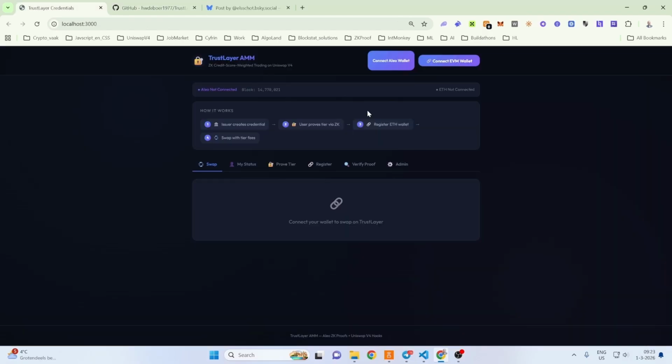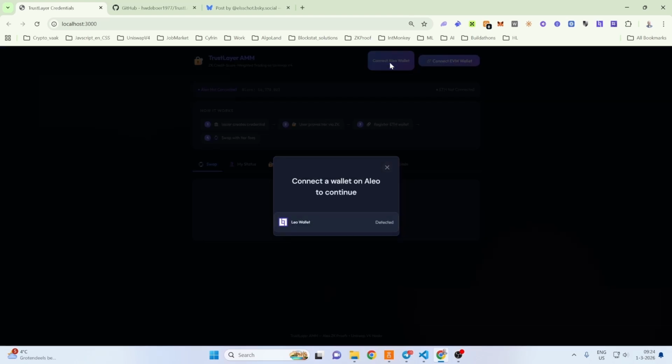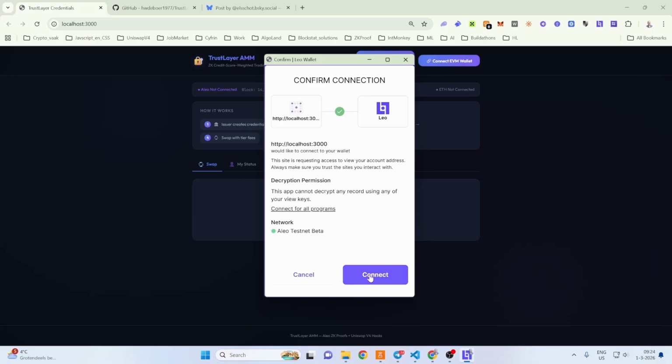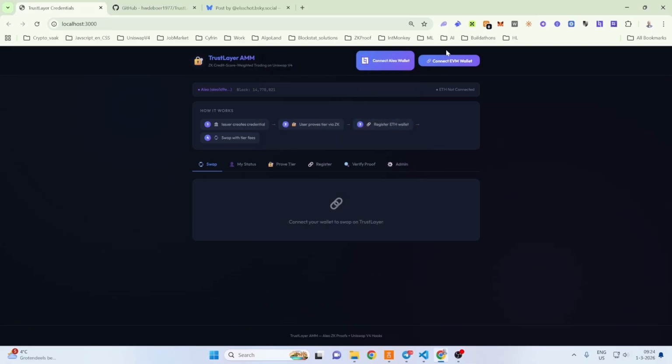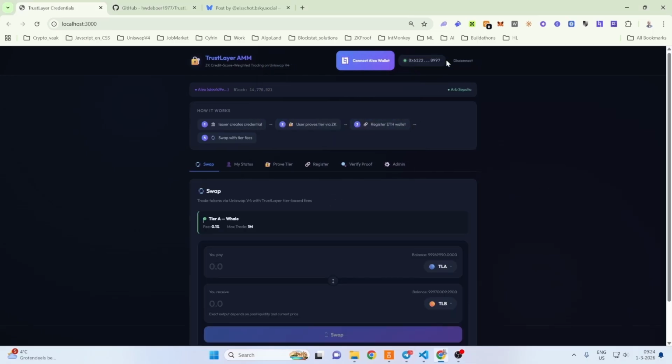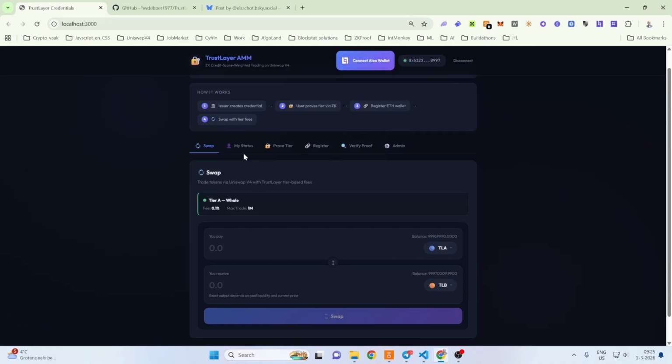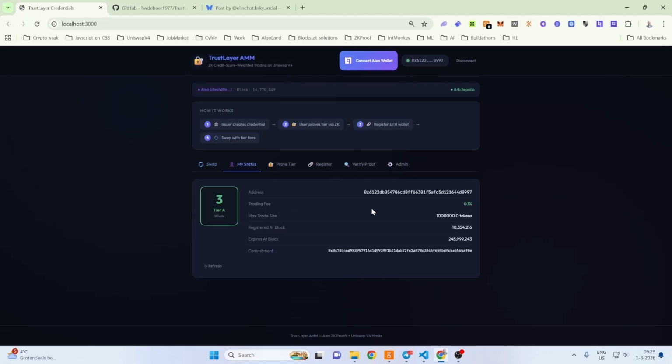Here is the front end of TrustLayer AMM. We use both Aleo testnet and Arbitrum Sepolia. We first connect our Leo wallet for the Aleo chain. Next, we also connect an EVM wallet. Here we can see the status of this EVM wallet. This is a registered wallet that has Tier 3. Here a trading fee of 0.1% applies and the maximum trade size is 1 million.